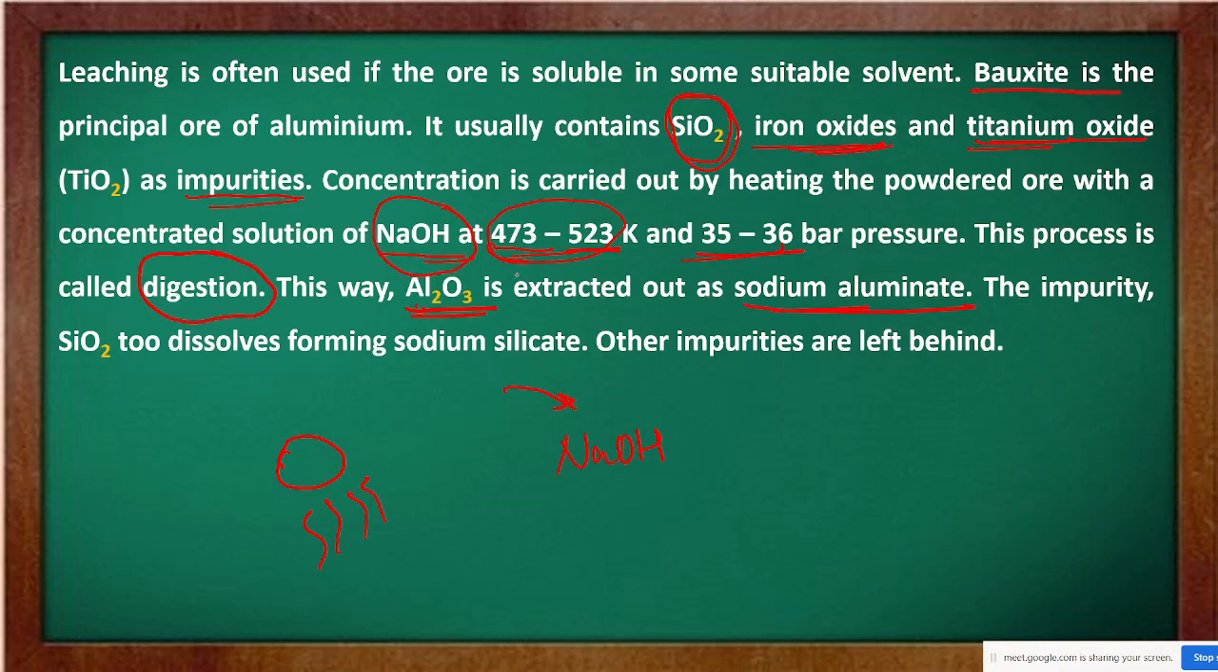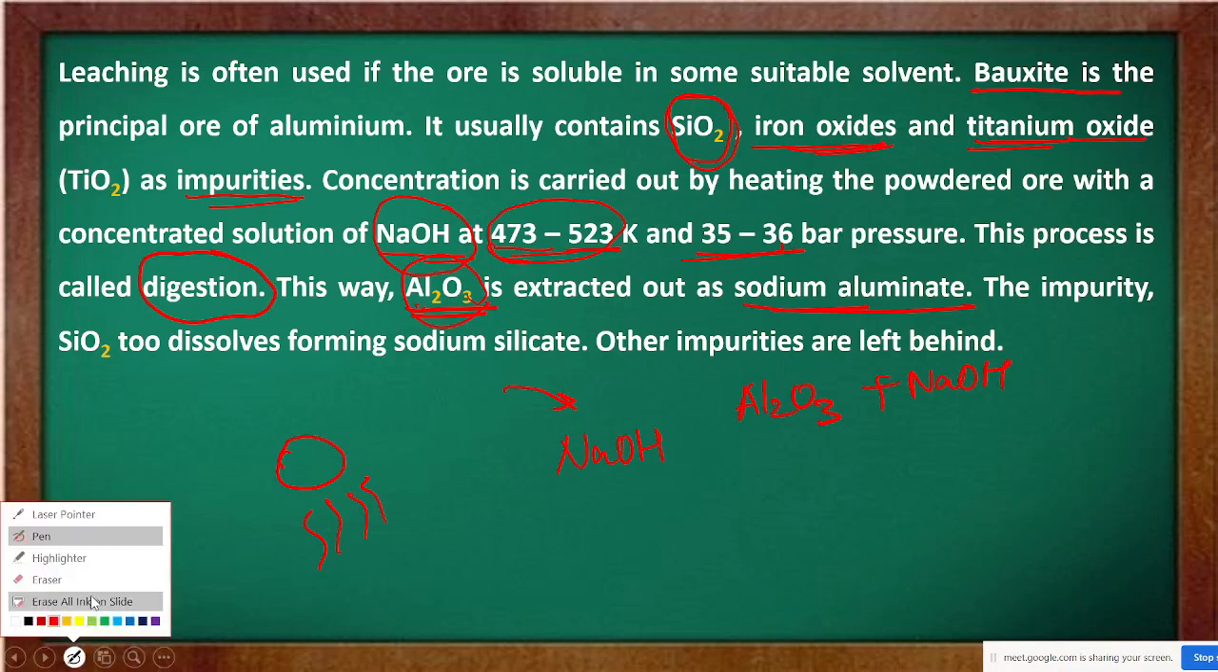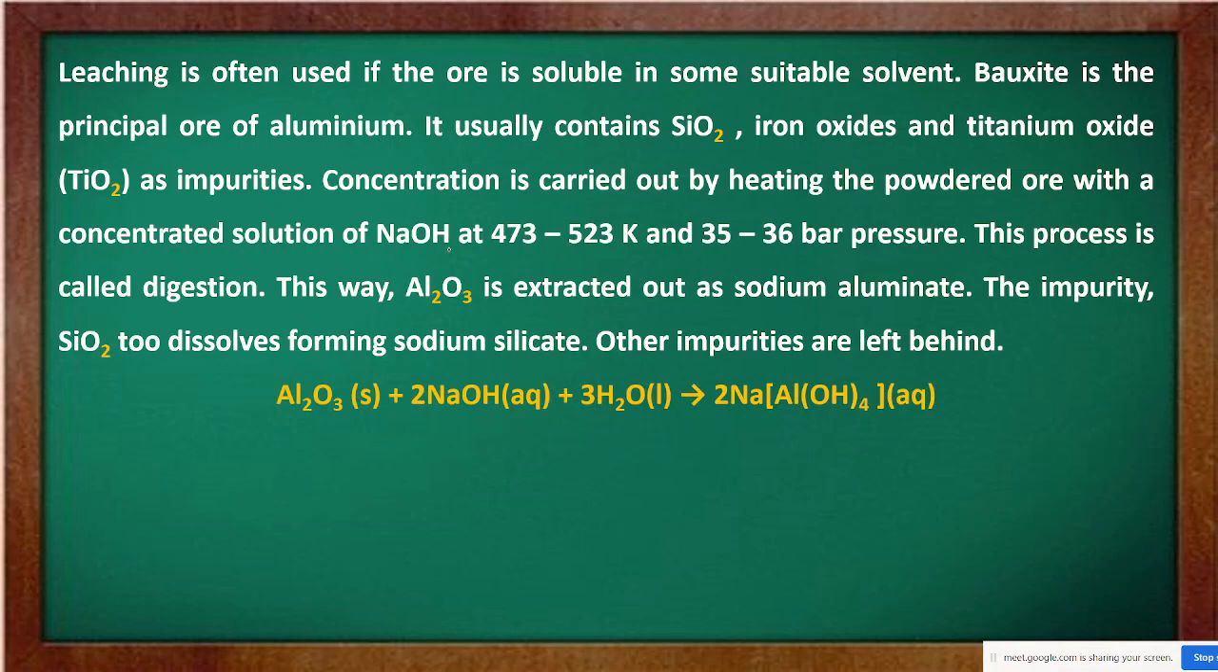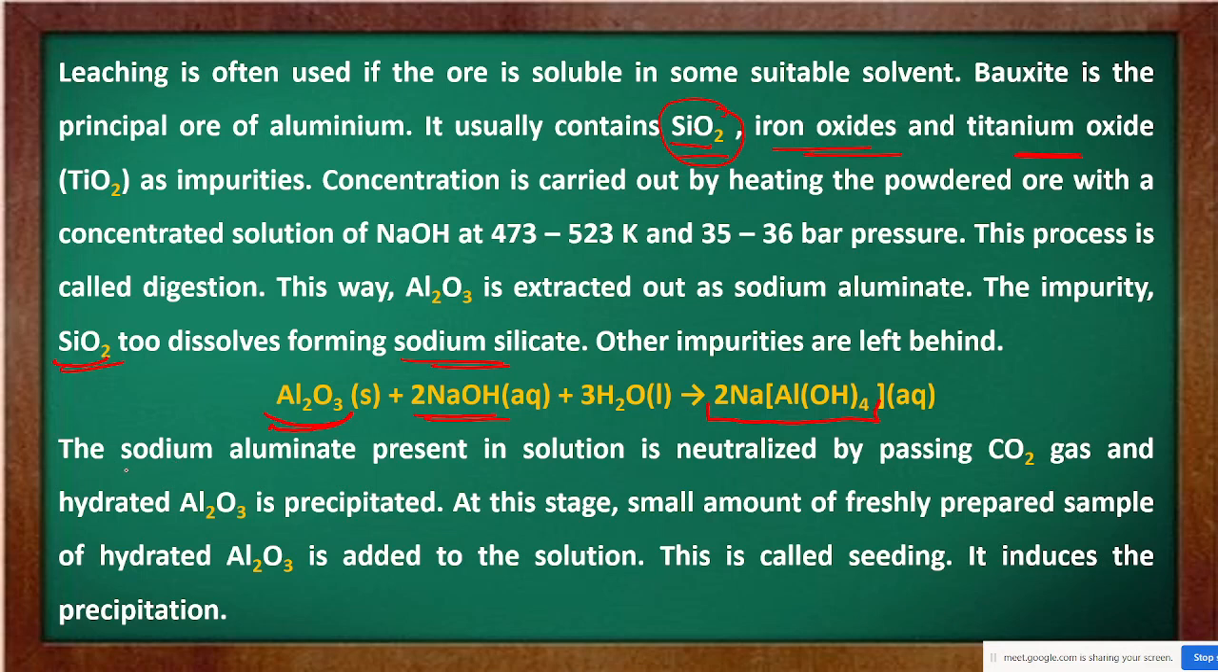In this way, when this Al2O3 is reacted with sodium hydroxide, meaning the ore is heated with sodium hydroxide, then we will get sodium aluminate. This is the reaction here. You see, this is aluminium trioxide, which we heated with sodium hydroxide. When we heat this, we get sodium aluminate from here. Now from here the impurity SiO2 is also dissolved, as sodium silicate in the first case. Here, SiO2, iron oxide and titanium oxide were the impurities, so SiO2 dissolves here and the other impurities are left behind.